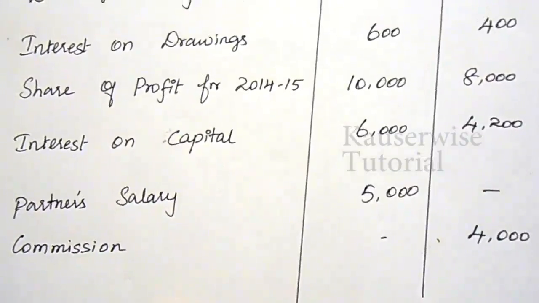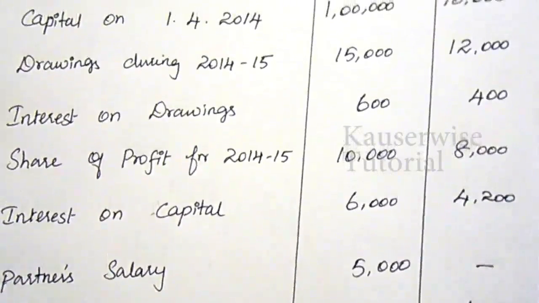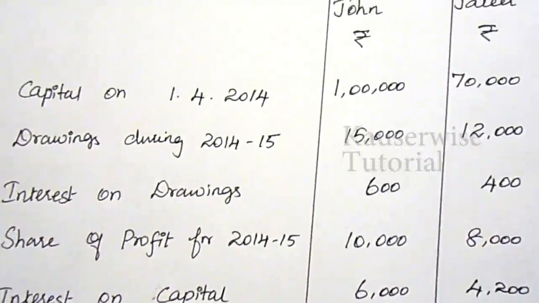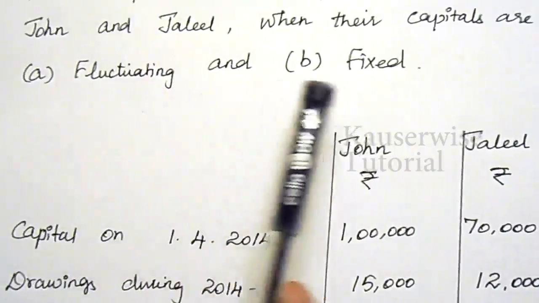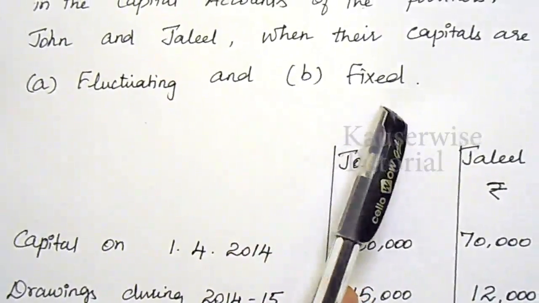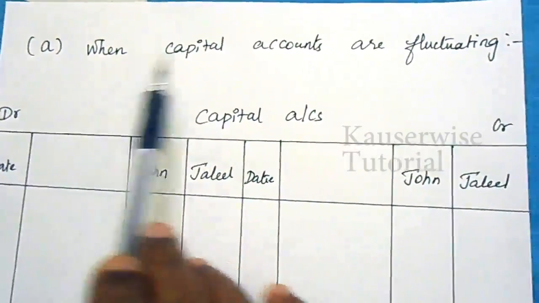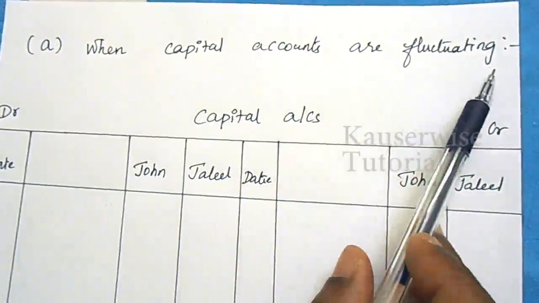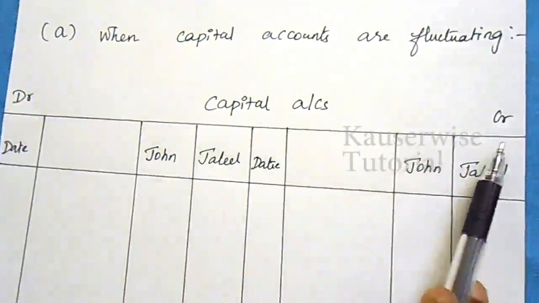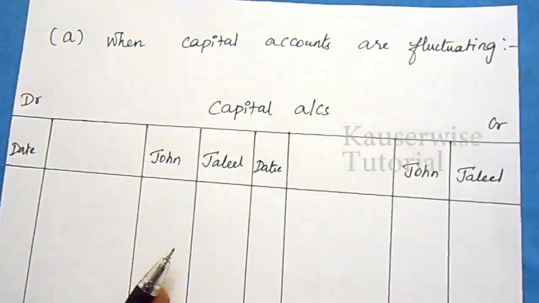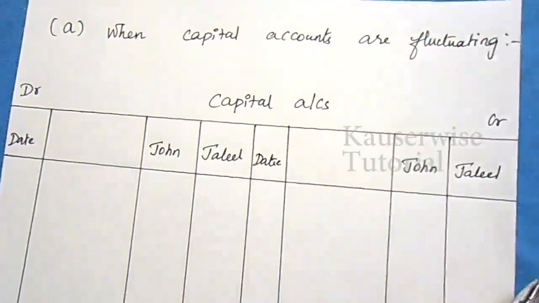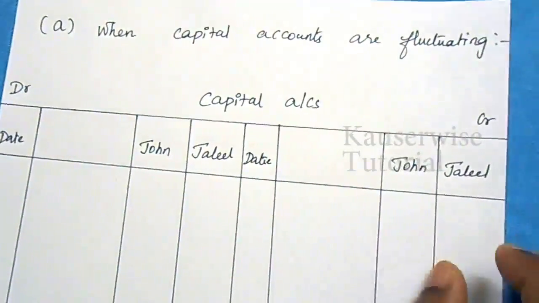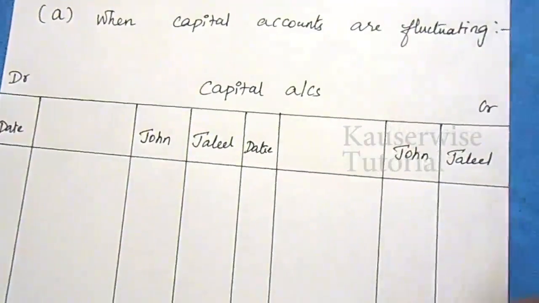With this information, they ask you to prepare the capital accounts of John and Jalil when their capital accounts are fluctuating and when their capital accounts are fixed. See, the first one is when capital accounts are fluctuating. Debit side, credit side, capital account. On the debit side we have two columns, one for John and one for Jalil. On the credit side also, we have two columns separately, one for John and one for Jalil.